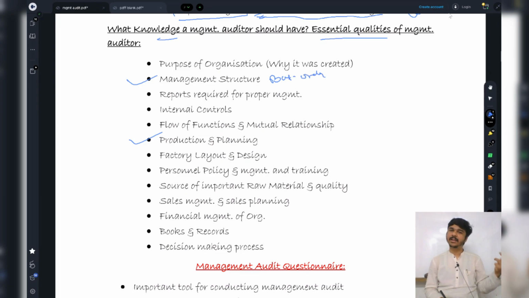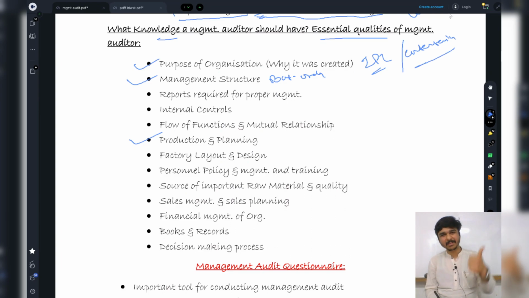Then third thing, why is RCB being created? Why is RCB there? I need to know their objective. They are there because they want to earn the IPL trophy. They want to entertain the people by playing very good. So purpose of organization can be remembered as why it was created.